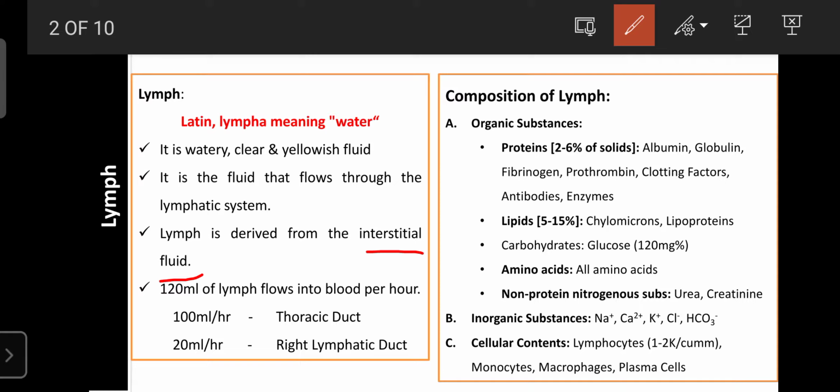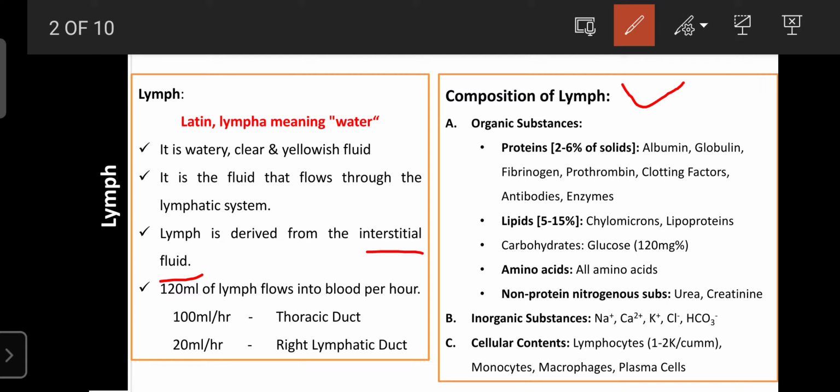So the lymph plays an important role in the recirculation of body fluid and certain essential nutrients, and also in the removal of waste material left by the systemic circulation. Regarding the composition of lymph, like blood, it consists of organic substances, inorganic substances, as well as cellular contents.